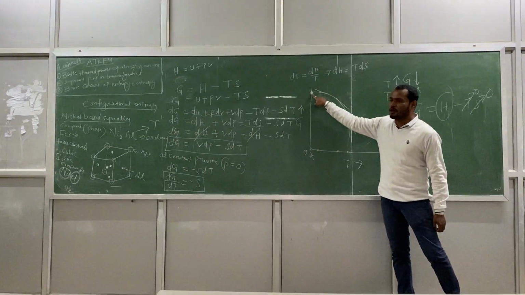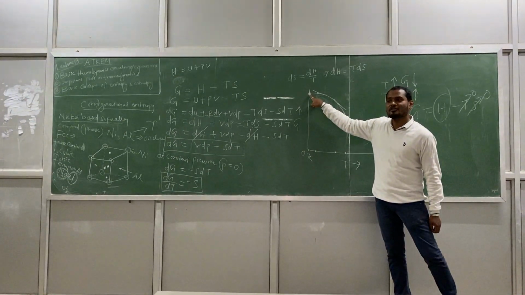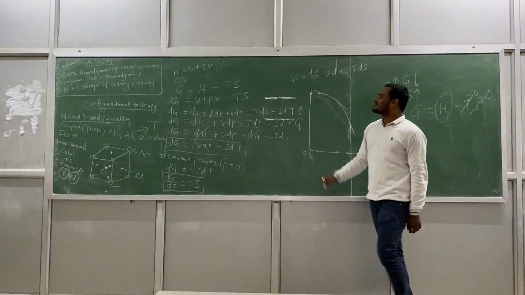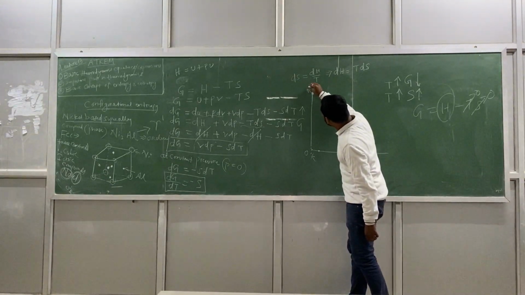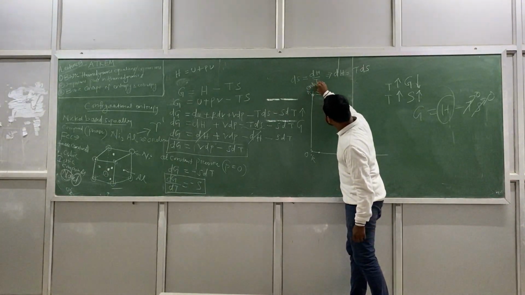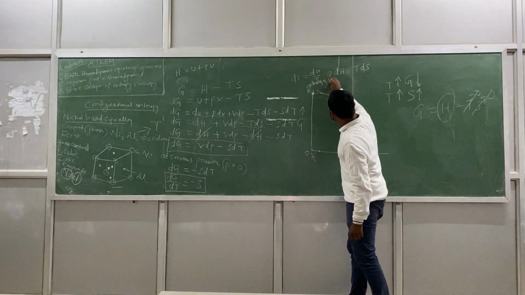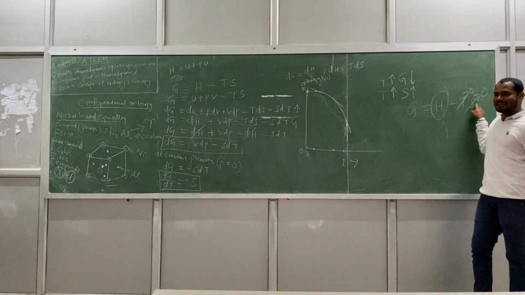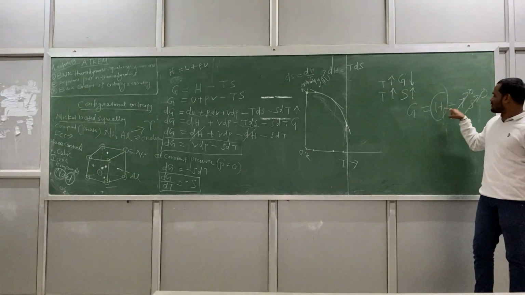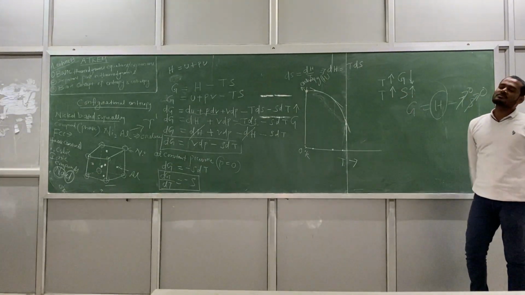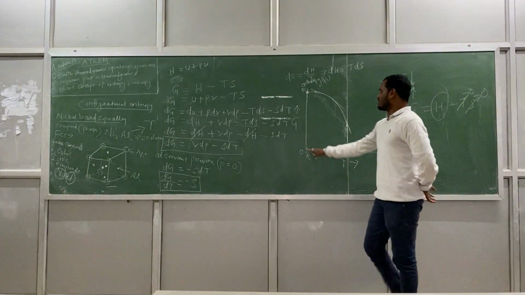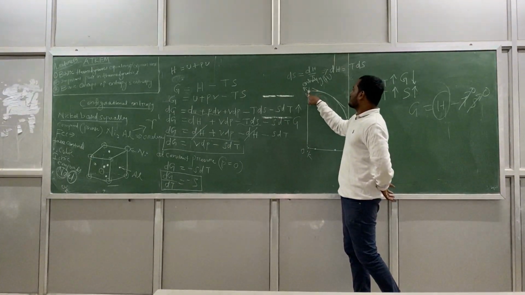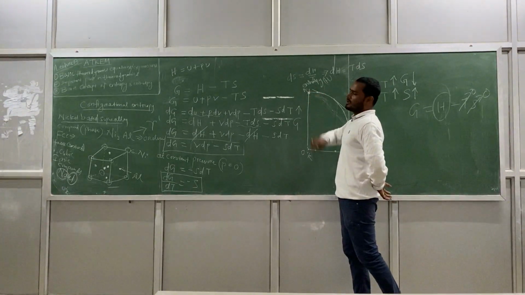So this point shows what? So this point will show you the value of enthalpy. You people understood? Because G is depending on H and T and S. T is 0, S is 0, so only H is left. So at 0 degree Kelvin, this point represents the enthalpy value.